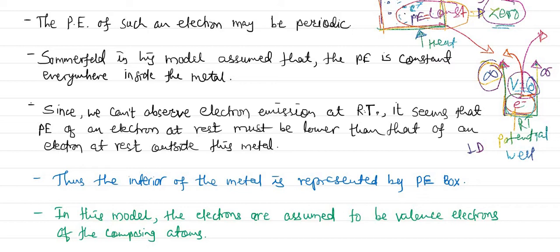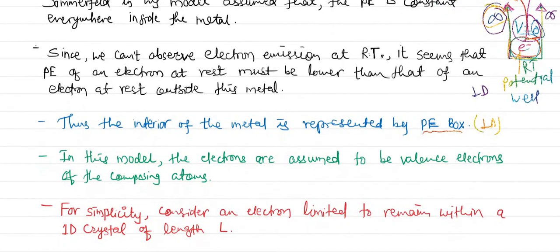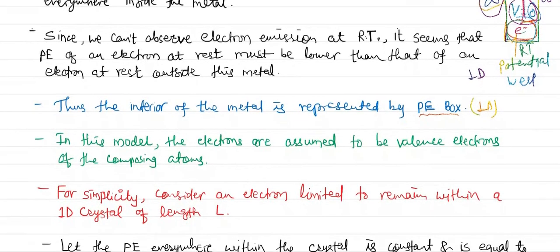So the interior of the metal box is represented by a potential energy box, a one-dimensional potential energy box. It is also known as a potential well. In this model, the electrons are assumed to be the valence electrons of the composing atoms, so obviously free electrons, or we call them valence electrons. For simplicity, let us consider an electron limited to remain within a one-dimensional crystal of length L.